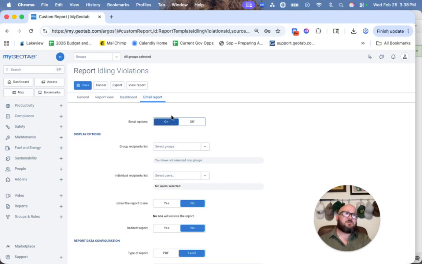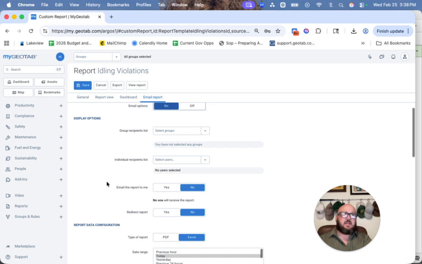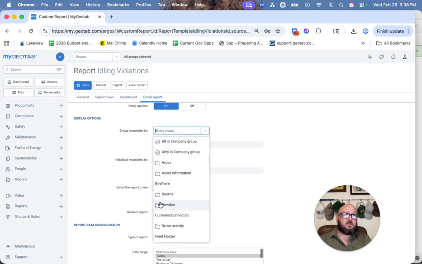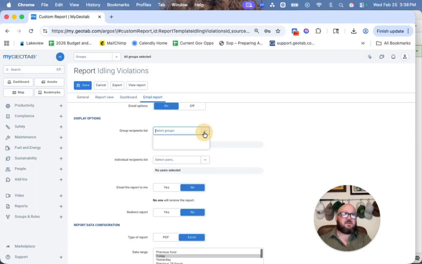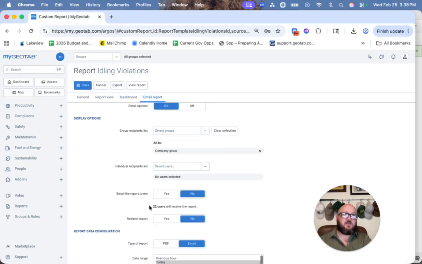First and foremost, I'm going to toggle that on. Now, the first thing I always point out to anybody using this for the first time is this right here. You're going to notice, and this will update as we add people in, how many users are going to receive this report. If I say that I want to send it to a group of people, and I want to send it to anybody in this one, you'll notice that we don't have anybody assigned to that group. Maybe I say that I want it to go to everybody in the company. Now we have 22 users are going to receive this report at whatever interval we set in a moment.